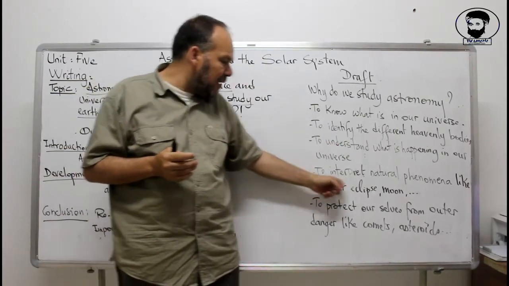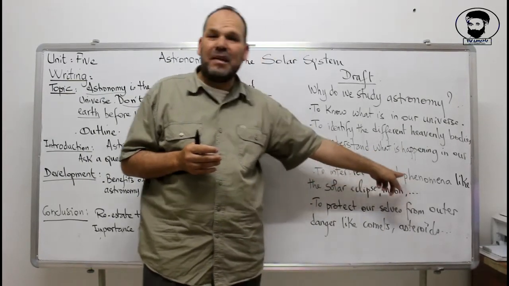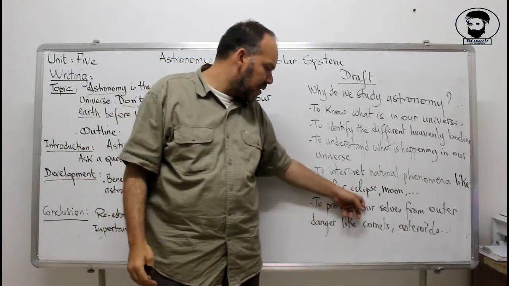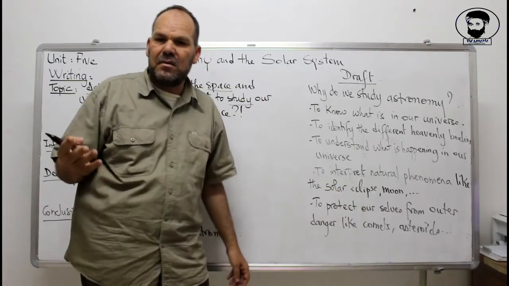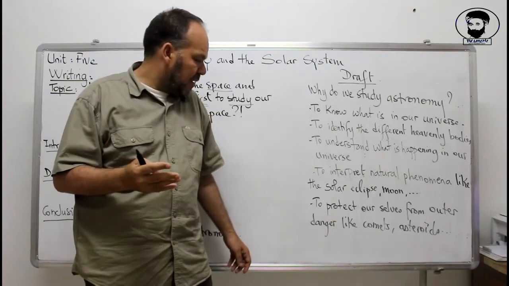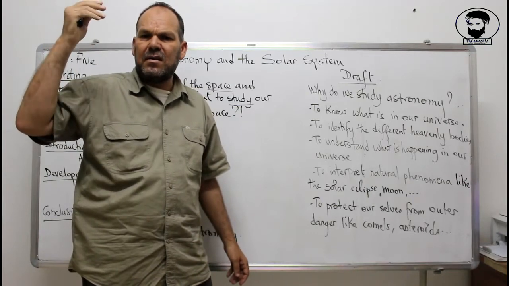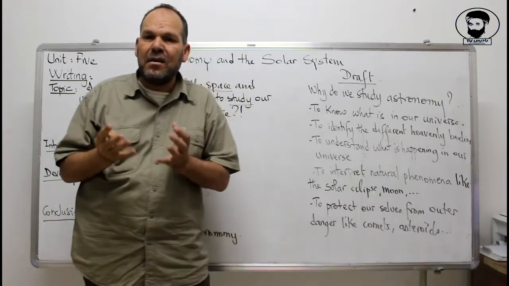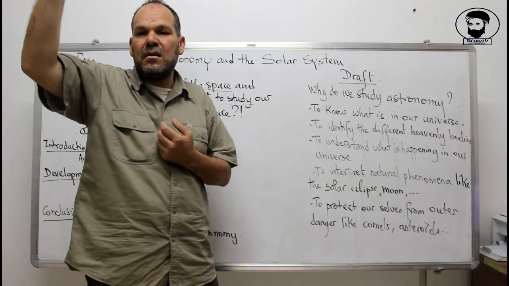And next, to interpret some natural phenomena that are happening. For example, in the past, people, when they saw a solar eclipse, they thought it was a revenge from God to the people, or it was a curse, or it was something bad to them. When they were seeing, for example, anything which is happening in the sky, the stars, the planets, they didn't really understand what is the relation between them and these things which are in the space.